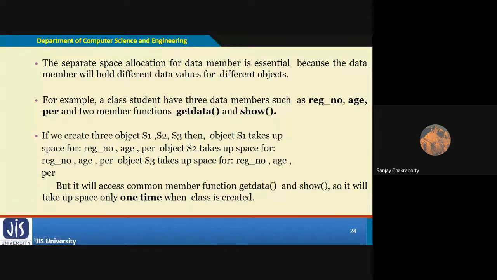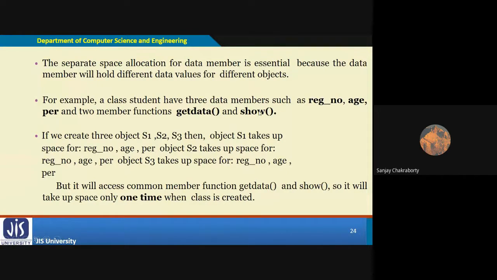If we create three objects, S1, S2, S3, for three students, then object S1 takes up space for registration number, age and percentage. Object S2 and S3 likewise take up space for these three data members. So each object takes different space for these three data members.